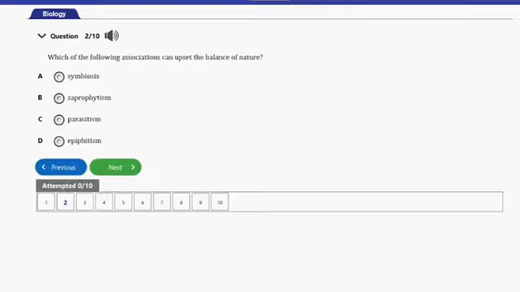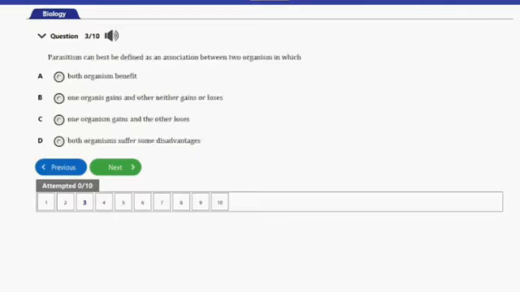It says, which of the following associations can upset the balance of nature? We have A, symbiosis, B, saprophytism, C, parasitism, and D, epiphytism. So the answer to this question is option C here, and that's parasitism. So that's it for that question. Let's go ahead and consider the next question. That's question number 3 here.